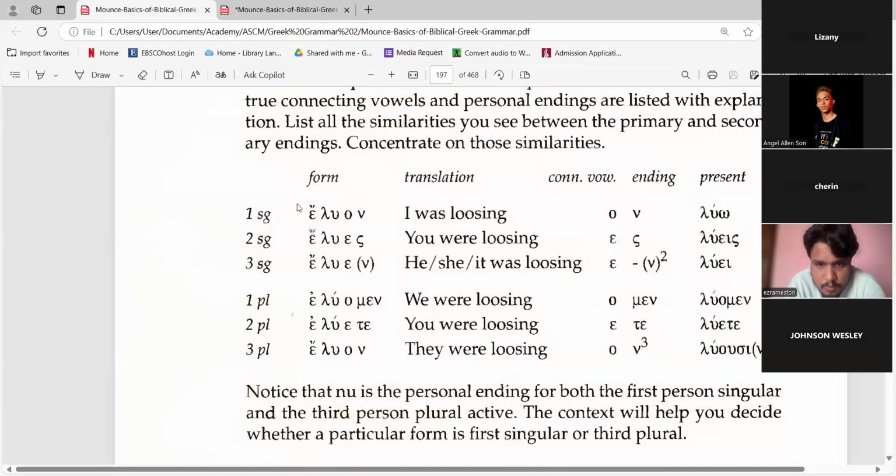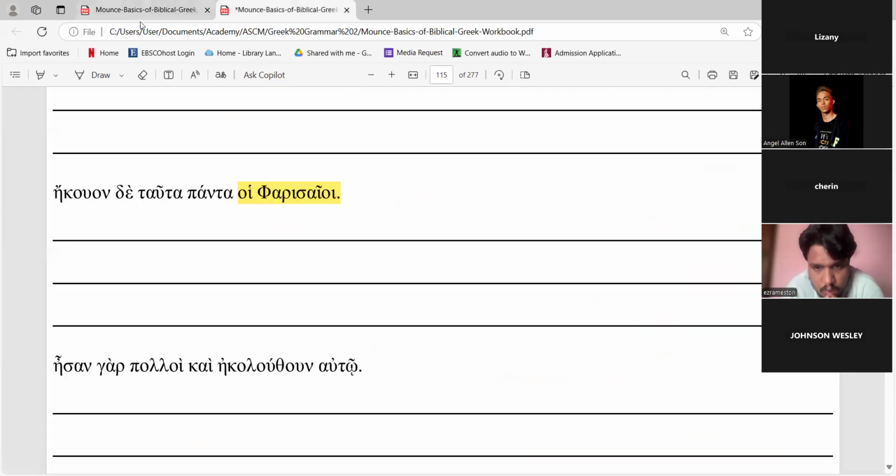So either the choice is first person singular or third person plural for the verb akouo. But we know that hoi Pharisaioi is plural, so automatically this is the choice. Third person, so they were listening.